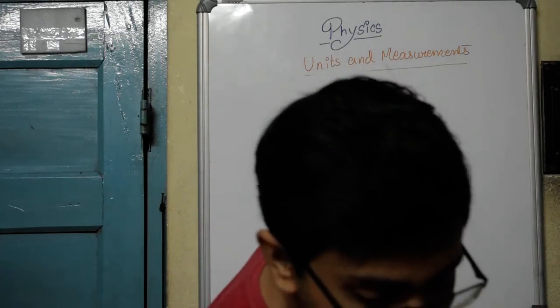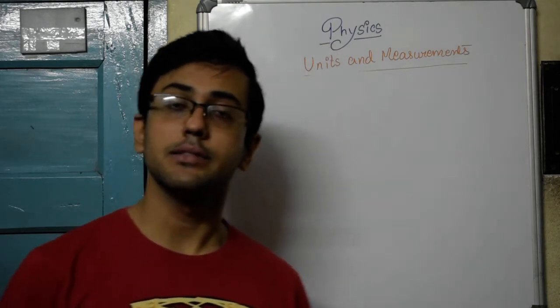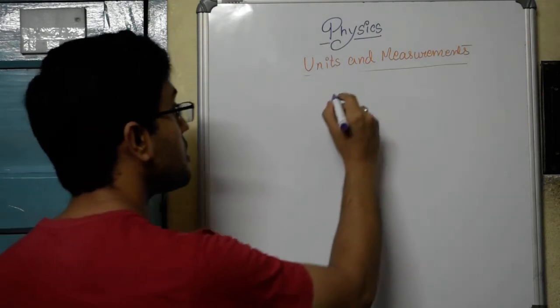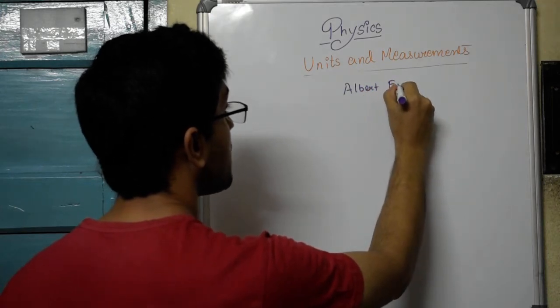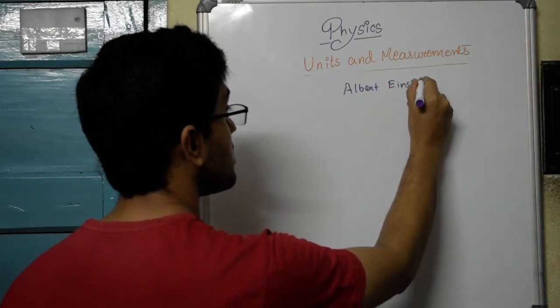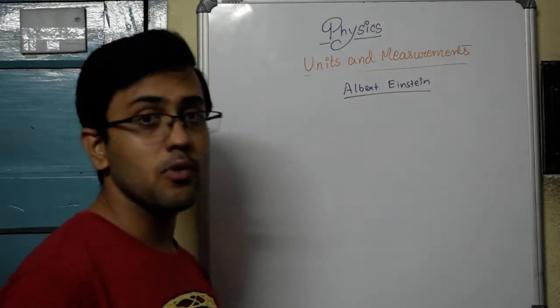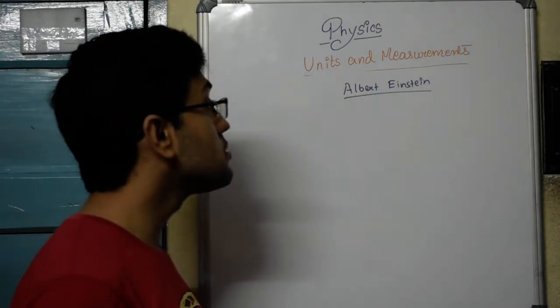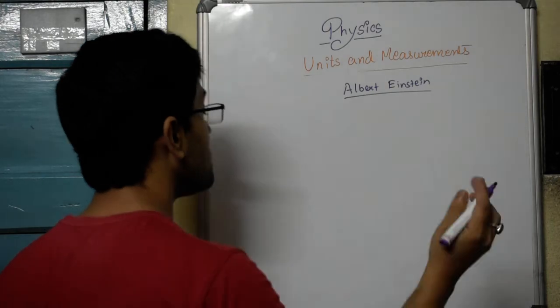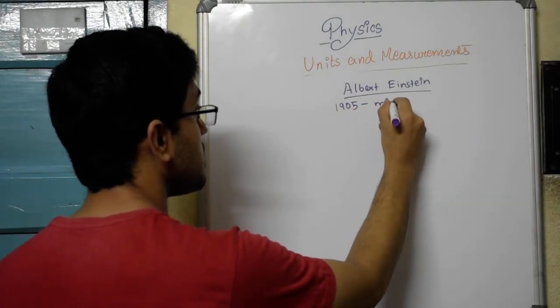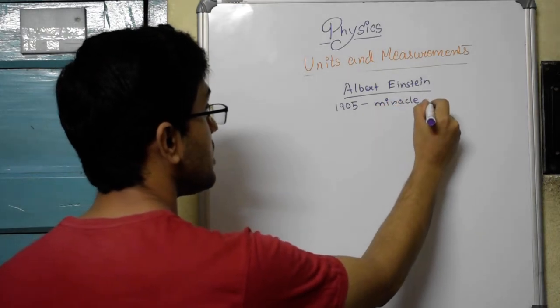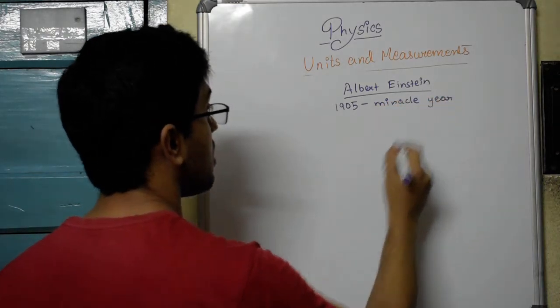Since I am talking of measurement, let me give you an example here. I am sure you all have heard about this particular genius gentleman by the name of Albert Einstein. His life is one which is filled with ups and downs. There are a lot of stories about his life, but let me just cut short to the year 1905, which is also called the miracle year of this scientist.